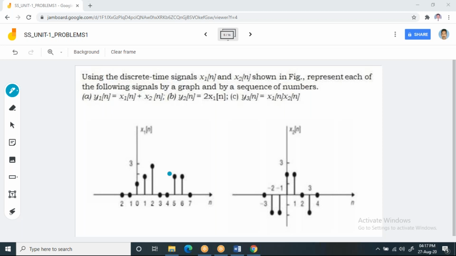See the diagram and post the values in the chat box. See the waveforms of x1 of n and x2 of n. Now post the values of x1 of n and x2 of n in the chat box.